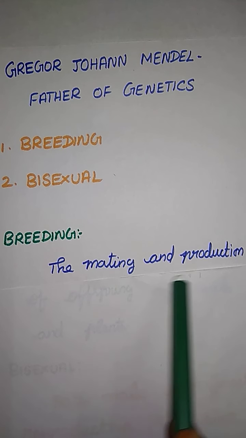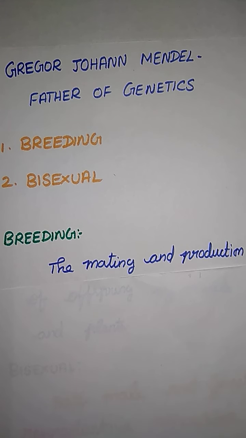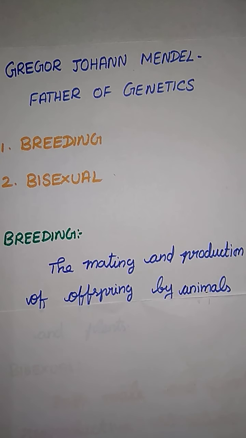Okay, there is mating and production. Once they get into sexual mating, they produce an offspring. Okay, animals, and not only animals but plants also, produce offspring at the time of reproduction, right? So that is the meaning of breeding.